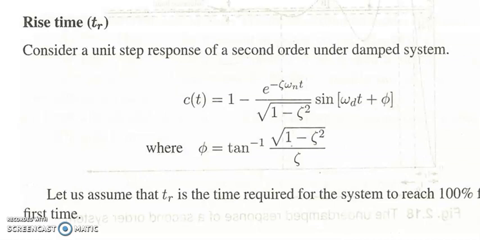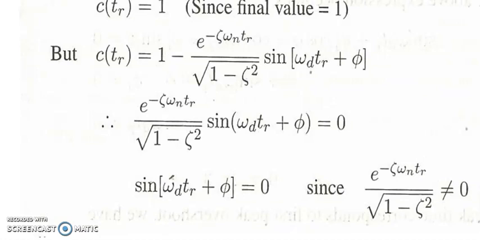Now, rise time. Consider the unit step response of a second order system. C(t) is equal to 1 minus e raised to power minus zeta omega n t by square root of 1 minus zeta square, sine of omega d t plus phi. But phi is equal to tan inverse of square root of 1 minus zeta square by zeta. Let us assume that Tr is the time required for the system to reach 100% for the first time. So what happens is C(Tr) is equal to 1.